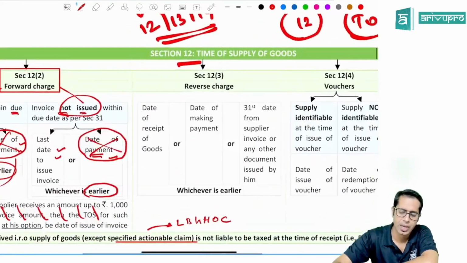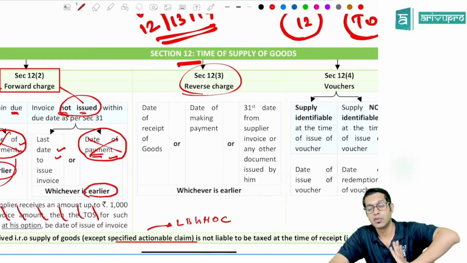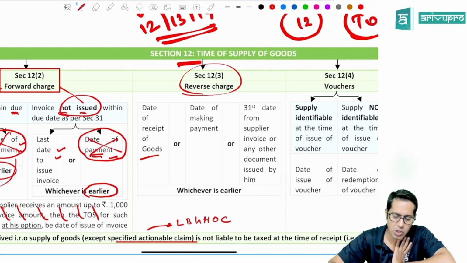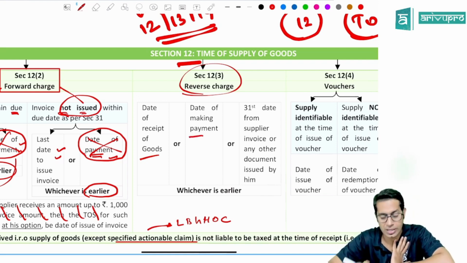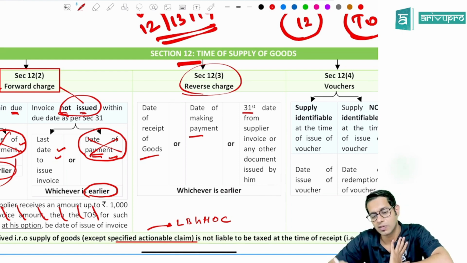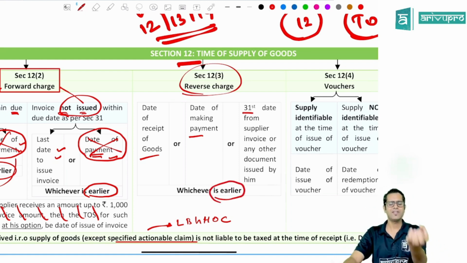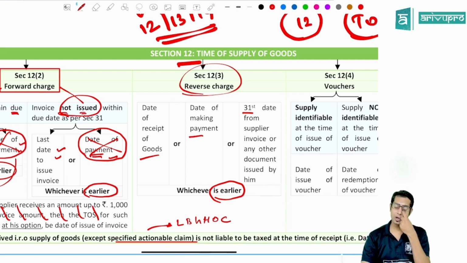Now, in case of reverse charge of goods, what is the time of supply? In case of reverse charge, the time of supply will be date of receipt of goods. If that is not available, date of making the payment. If that is also not available, 31st date from the date of supplier invoice, whichever is earlier.